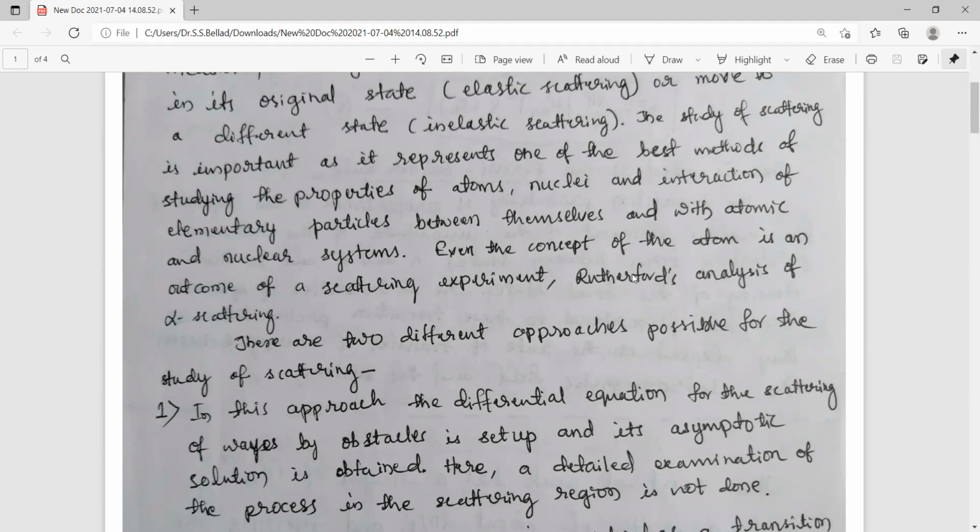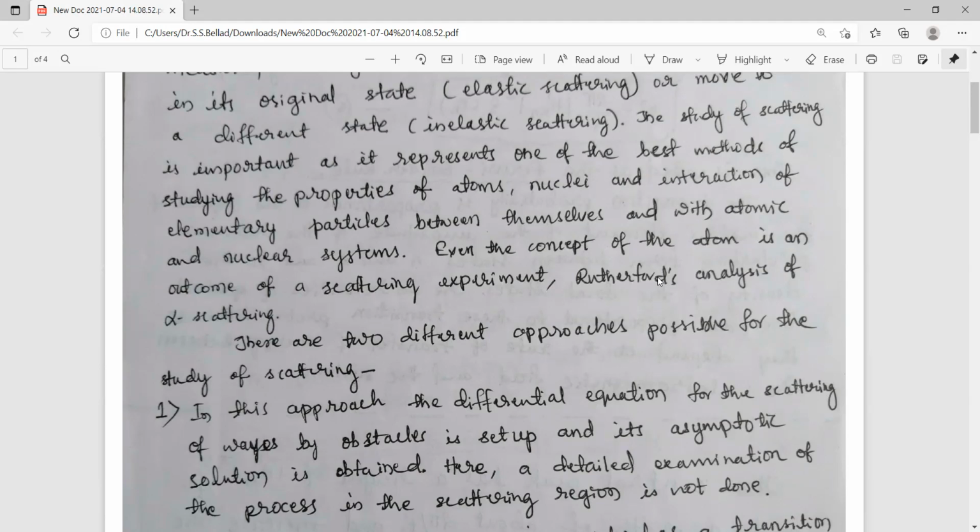You have studied the alpha scattering phenomenon where the target material is hit by alpha particles, and for the first time Rutherford predicted that there is a central heavy mass, which is called the nucleus, and the concept of atom was also realized during Rutherford's experiment.